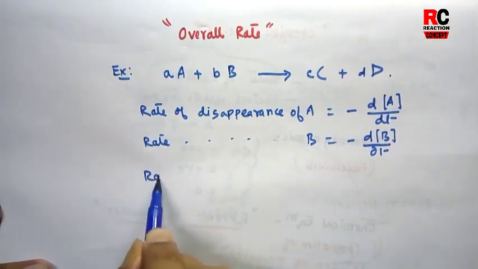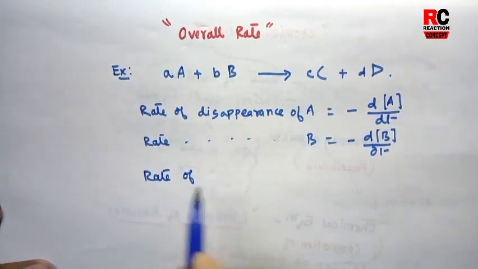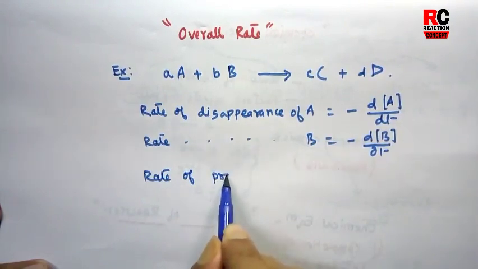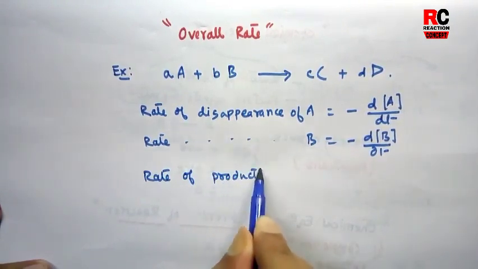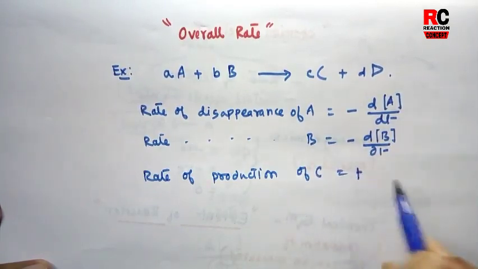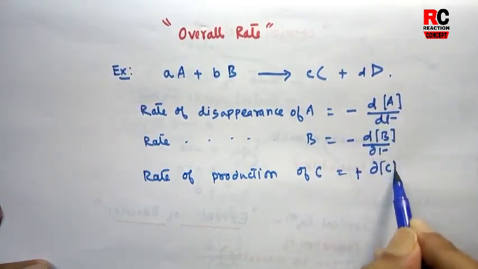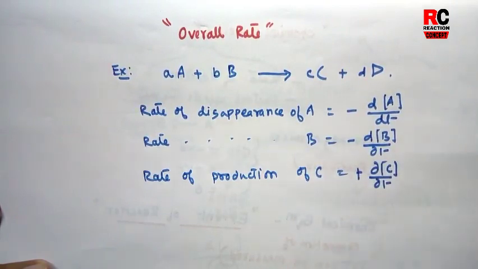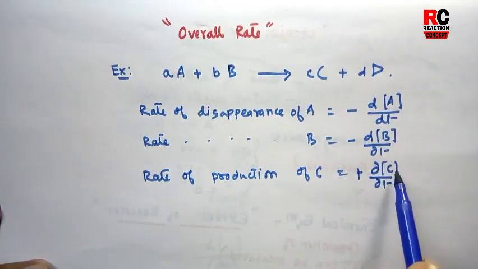Therefore, the rate of appearance or production or formation of C would be plus dC by dt. These are the concentration changes with respect to time,